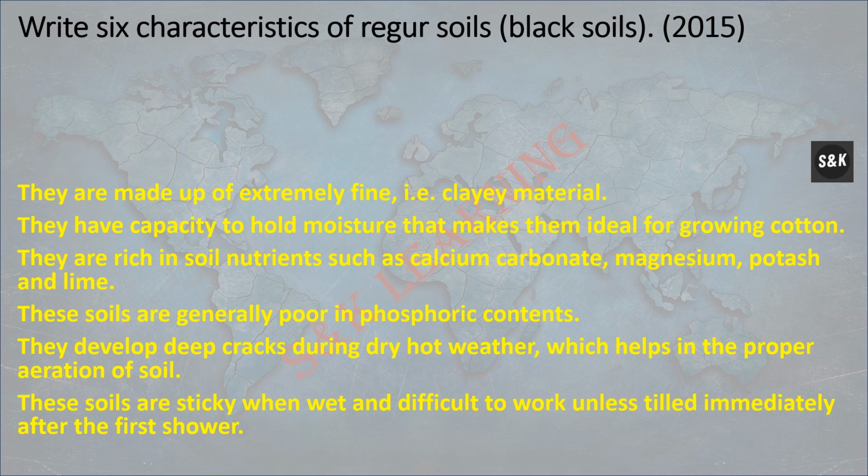Write six characteristics of black soil. They are made up of extremely fine, i.e. clayey particles. They have the capacity to hold moisture, which makes them ideal for growing cotton. They are rich in soil nutrients such as calcium carbonate, magnesium, potash, and lime. These soils are generally poor in phosphoric content. They develop deep cracks during hot weather, which help in the proper aeration of the soil. These soils are sticky when wet and difficult to work unless tilled immediately after the first shower.